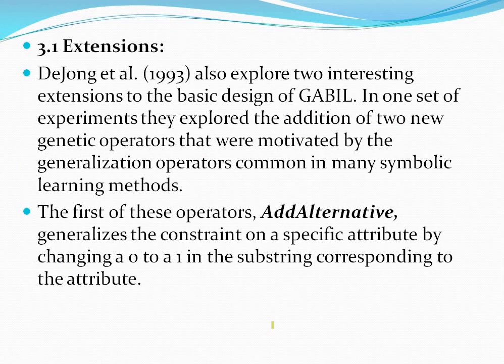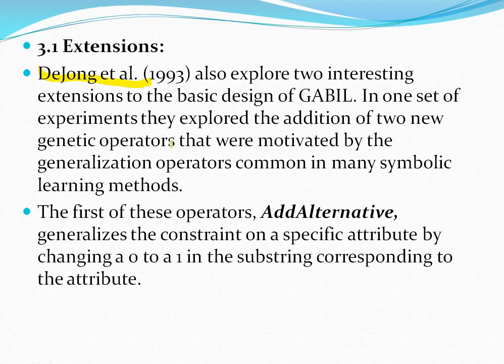And for this Gabel system, to increase the accuracy, we are giving some extensions. These are also explored by De Jong et al.